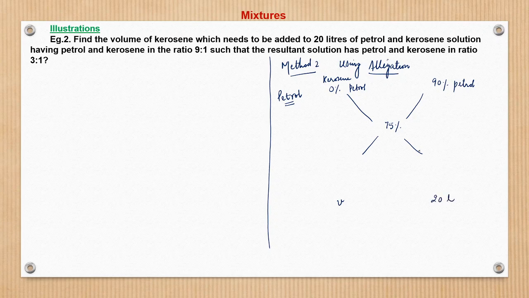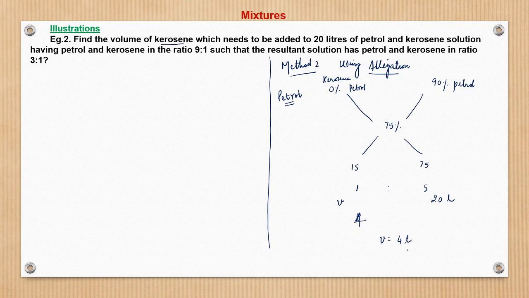solution is added. This difference is 75 and this is 15, so the ratio becomes 1 is to 5. So if this is 20, so this becomes 5, no sorry 4, right? 5 represents 20, so 1 will represent 4. So from here we get V is equal to 4 liters, that is 4 liters of kerosene must be added.